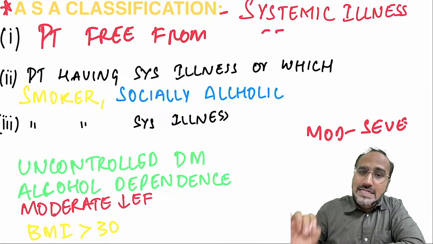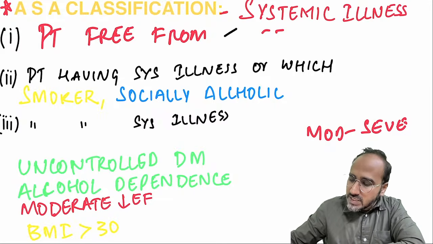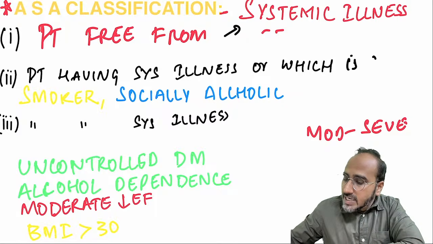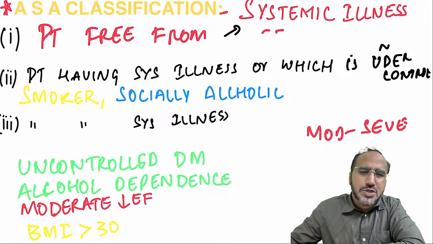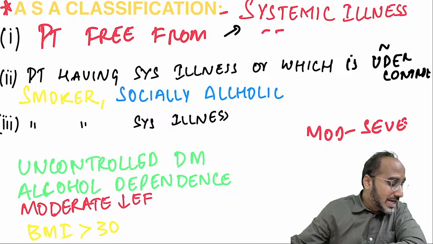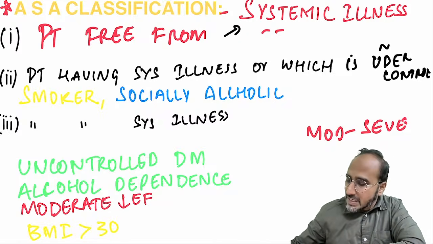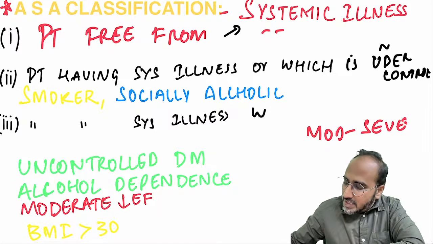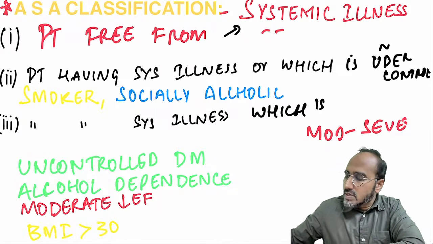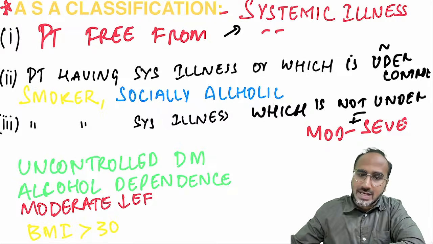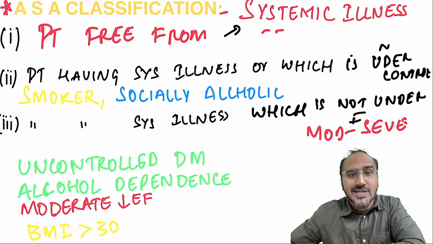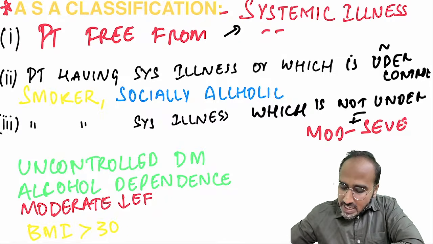So remember, ASA depends on systemic illness. A patient free from systemic illness is ASA 1. A patient having systemic illness which is under control means what, guys? Hypertension under control means class 2. Smoker, social alcohol use, hypertension under control, class 2. Class 3 means what, guys? A patient having systemic illness which is not under control, or moderate to severe systemic illness, uncontrolled diabetes, alcohol dependence, BMI more than 30. Those are ASA class 3.